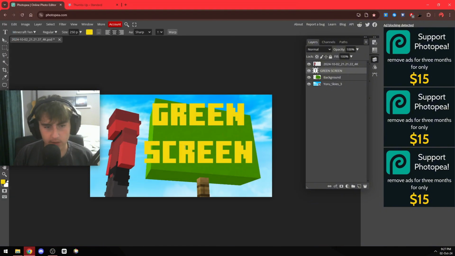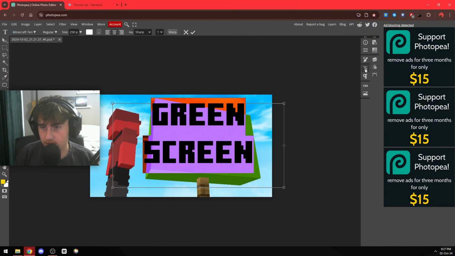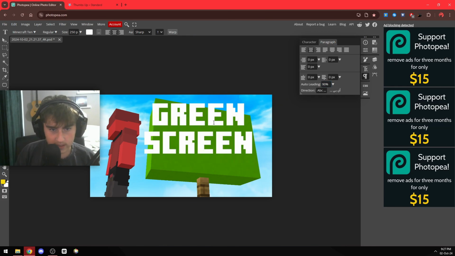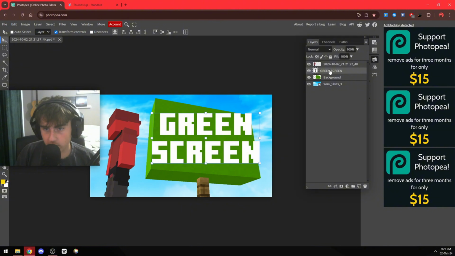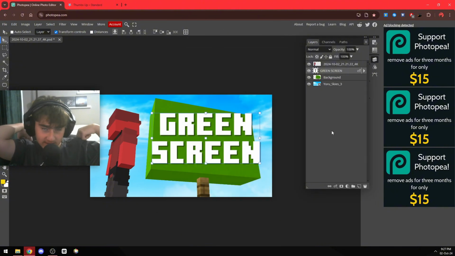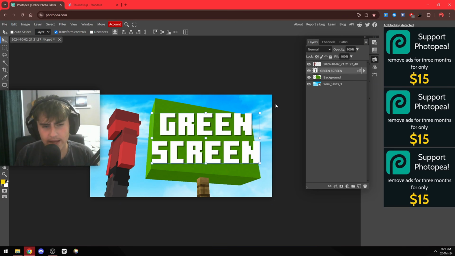Now I have my text, but it looks pretty bad. What I usually do is go over to the text and then paragraph, then auto leading and put to 90. So now you can see it contract a little bit. Then what I do is go over to here, the blending options, drop shadow, and copy my settings. I find that these settings are pretty good, but you can choose whatever you want. Just experiment with it.